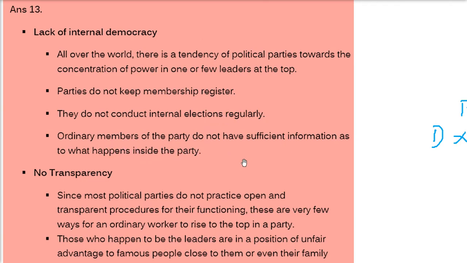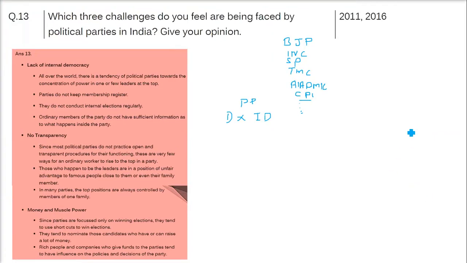Ordinary members of the party do not have sufficient information as to what happens inside the party. See, there is a political head here. Then there are people who are called karyakartas. They are working for them, but they are just working. What decisions are being made, what the political party policies are, these people do not know, and they are not being told at all.